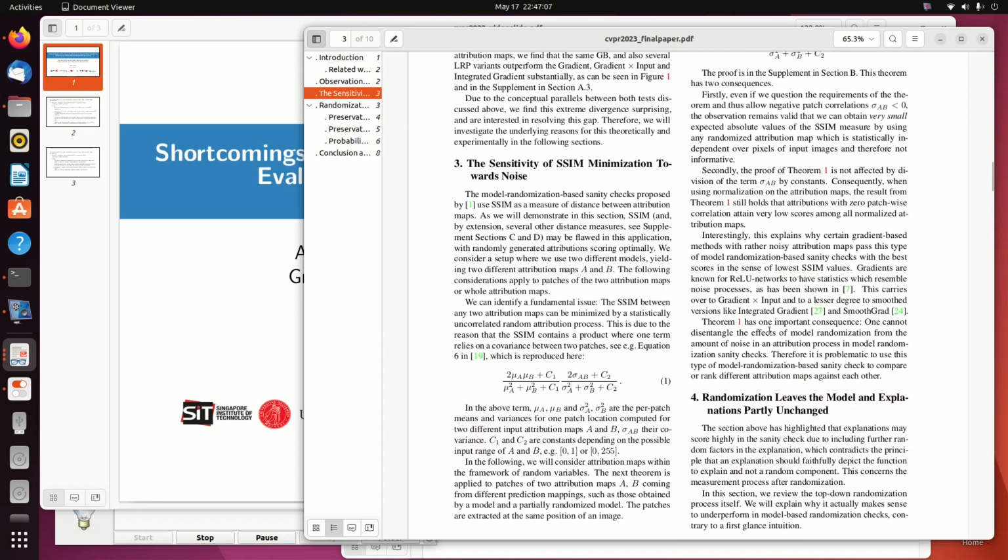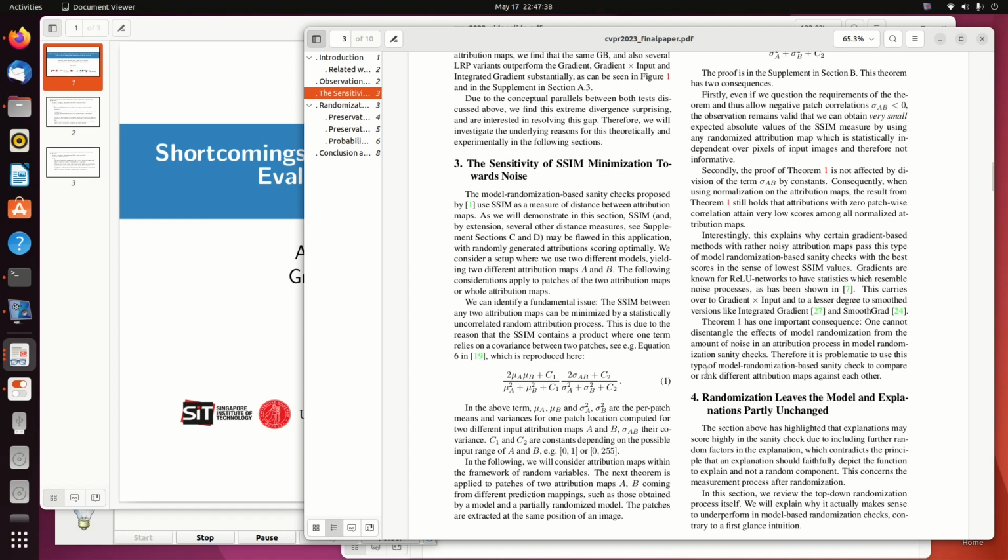And what are the consequences of this? Well, first of all, we can achieve very low SM scores in the sense of good performance under sanity checks when we add noise to attribution maps. Secondly, if we would use SM minimization in order to select hyperparameters of attribution methods, it might select those hyperparameters with very noisy attribution maps, which is undesirable.